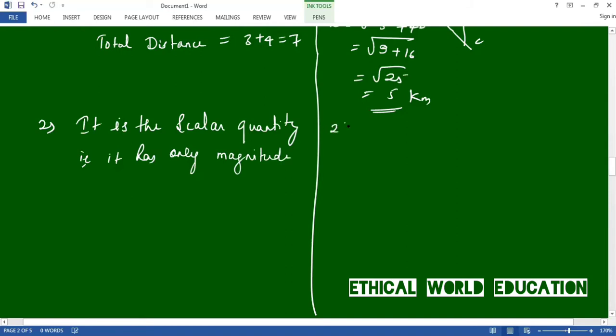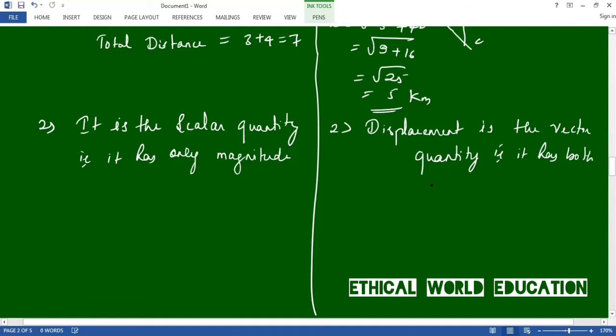Whereas displacement is a vector quantity, which means it has both magnitude and direction.